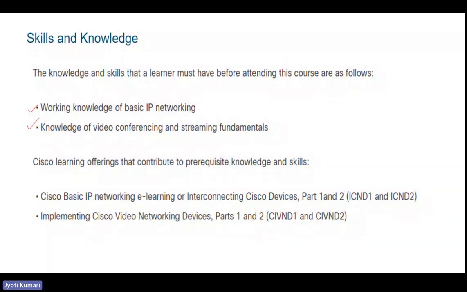These are the suggested Cisco learning offerings that would help you as prerequisites before attending this particular training.